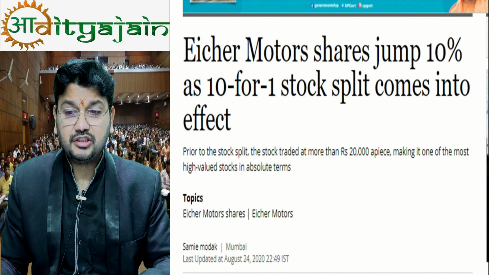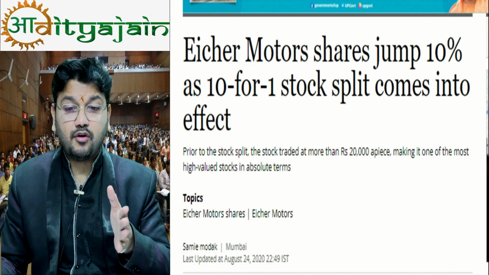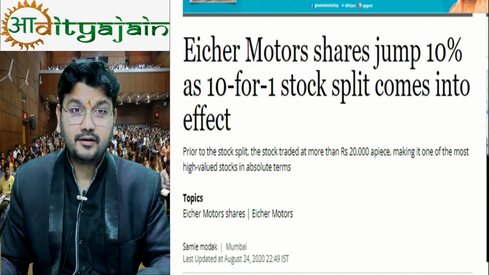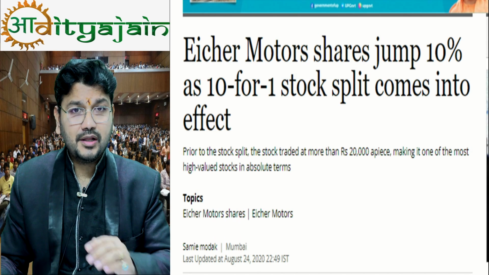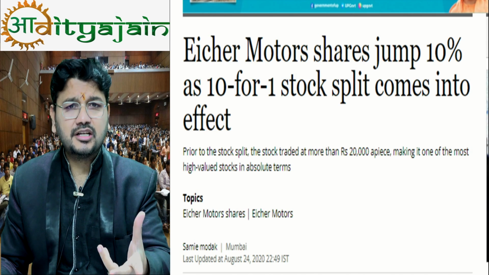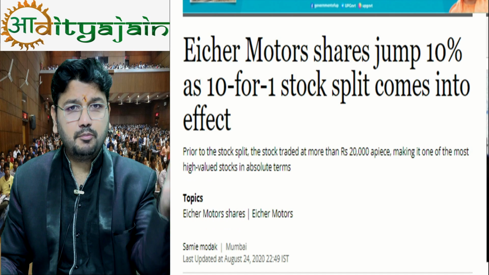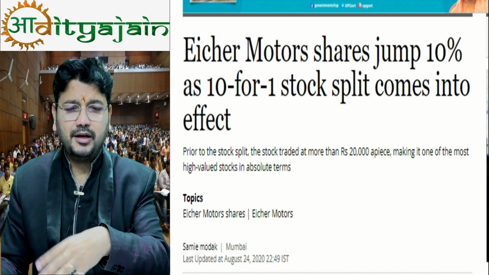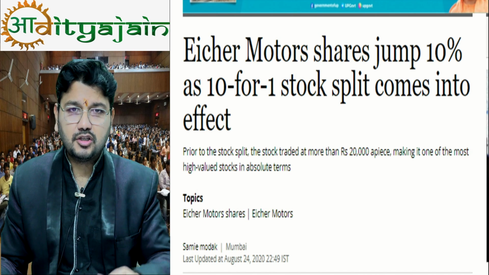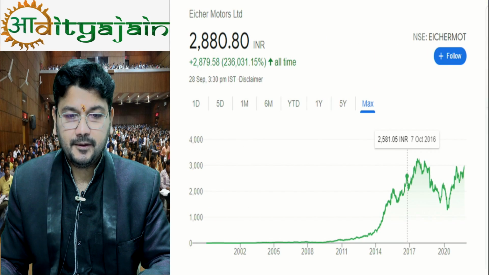Eicher Motors shares jumped 10% as the 10-for-1 stock split comes into effect. So you can see so many examples. You can research any company. You can see the price before stock split, price after stock split. You can do good research on any of the companies which I am showing.